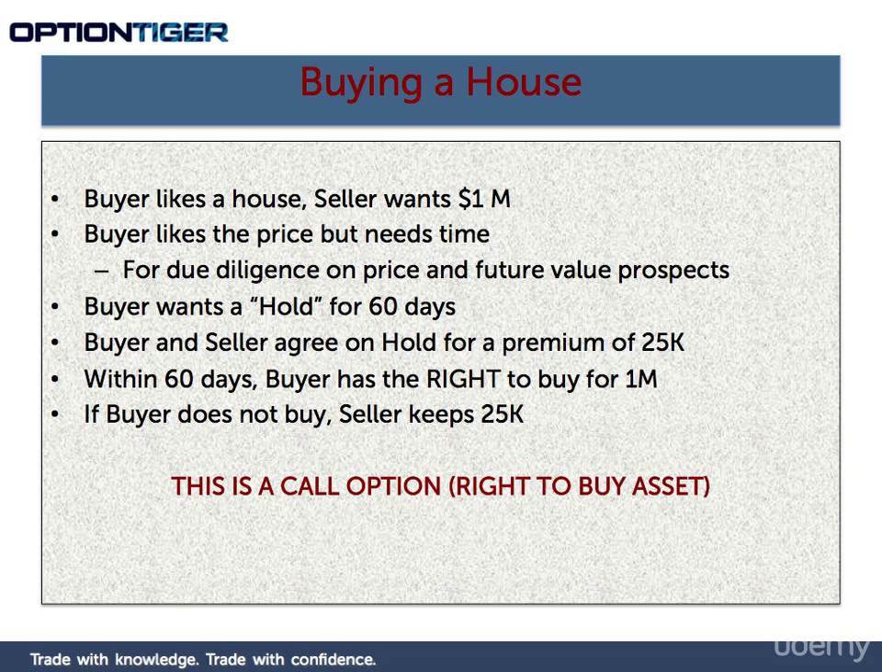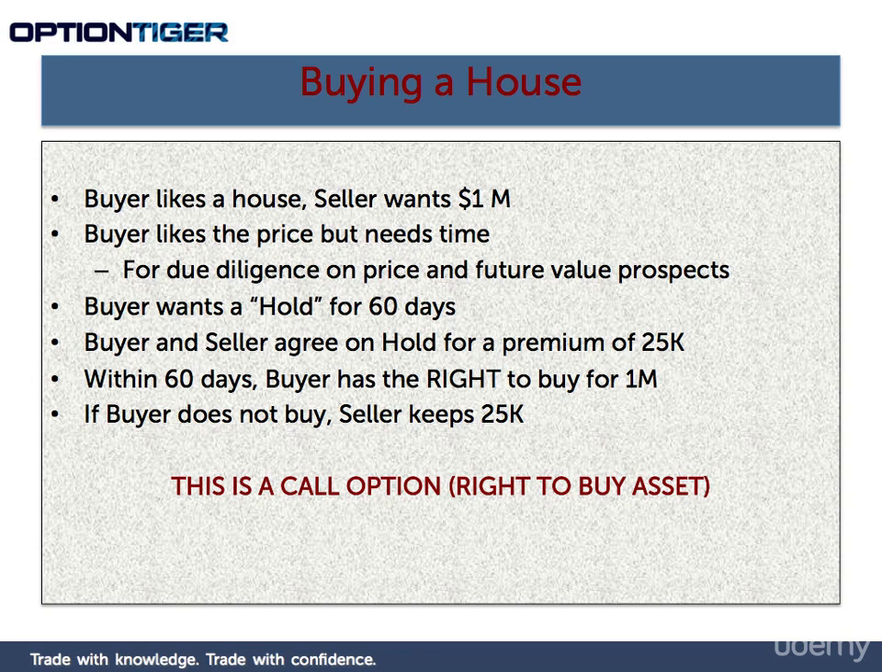So within 60 days, we have the right to buy this house at a price of $1 million. And if we don't buy, the seller keeps the $25,000. In fact, whether we buy or not, the seller keeps the $25,000. This is a call option.